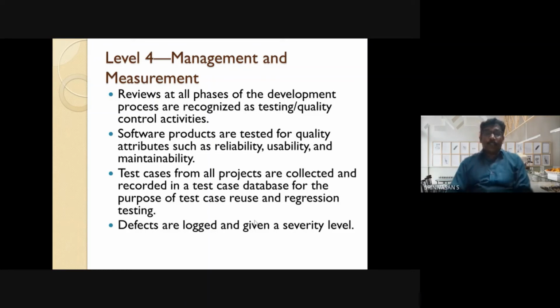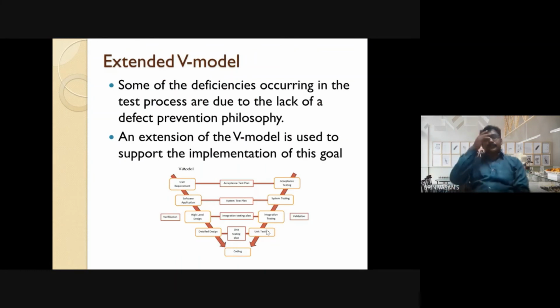In the fourth level, the defects are logged and they are given a severity level. In the fourth level, the companies will use the extended V and V model to avoid the defects. So prevention of defects will be focused when the companies are in the fourth level.